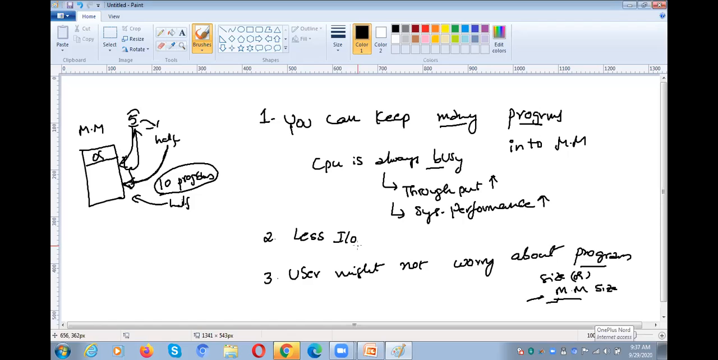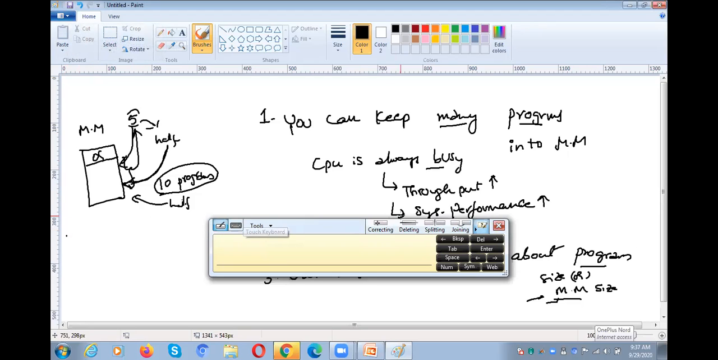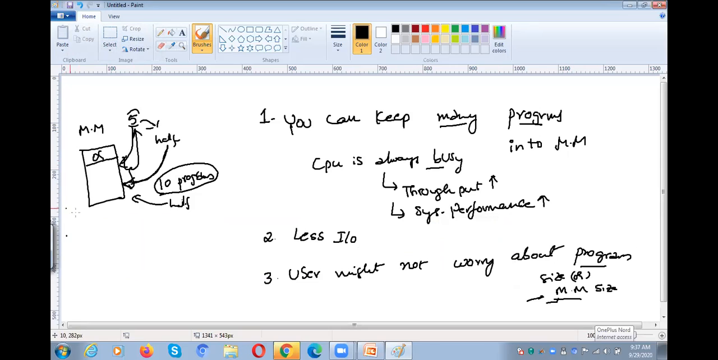So the user thinks like that, but internally what happens? Your entire program is not loaded into the main memory. What is the reason why the entire program is not loaded into the main memory? This is the thing you need to understand. These are the benefits. All these are the benefits, right?